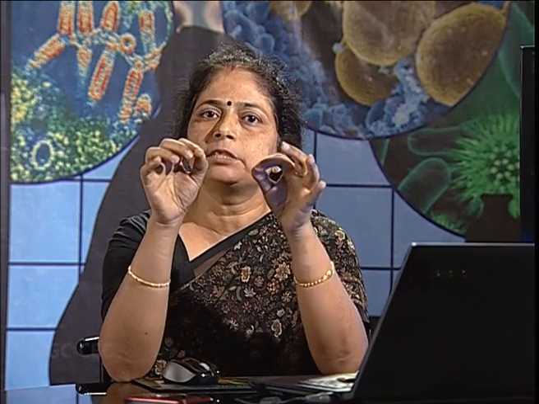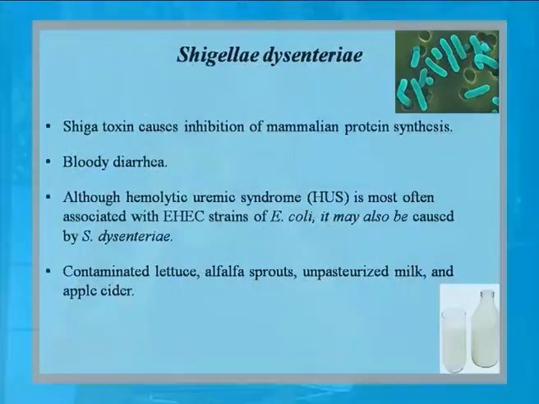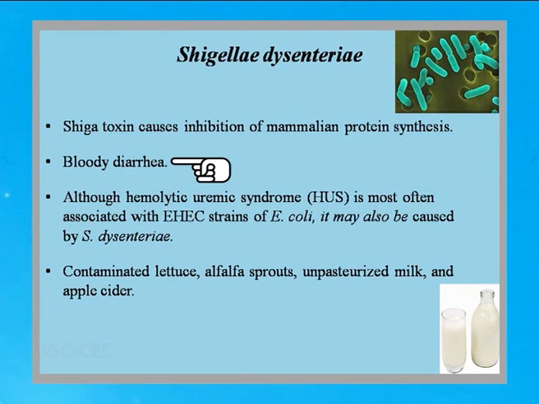The vasculature of the kidney has endothelial cells. Small blood vessels are present, and on the surface of these blood vessels there are receptors, GB3. Shiga toxin comes and binds to this GB3 and as a result causes the death of these cells and the blood is released. Along with this, therefore, we find bloody diarrhea. The contaminated sprouts, the seeds, the unpasteurized milk and the apple cider may show presence of Shigella dysentery.